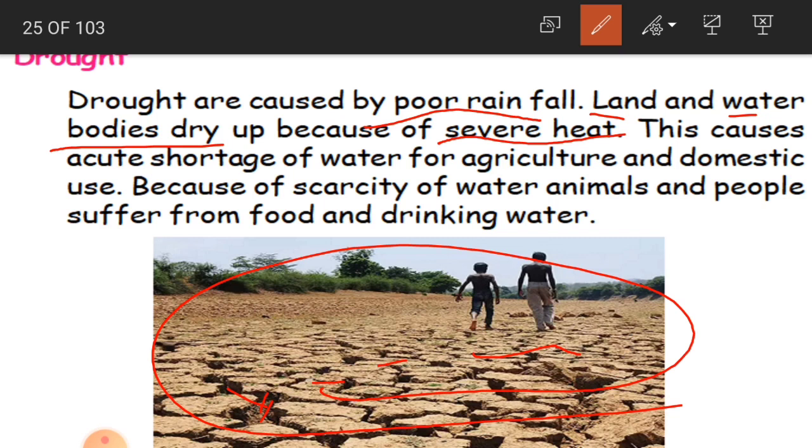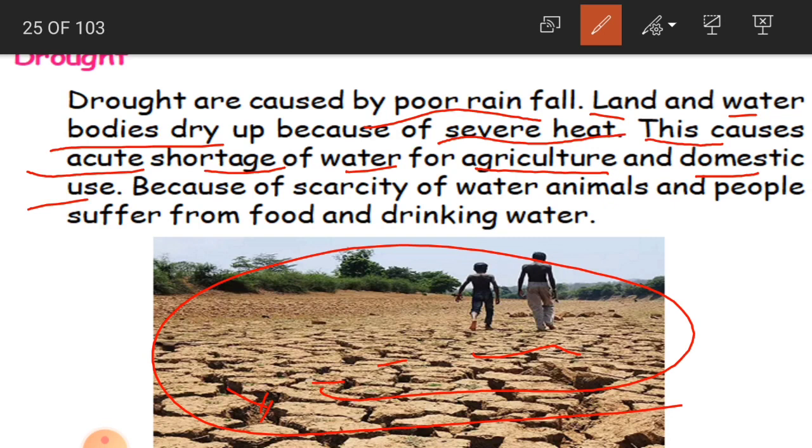They are not getting cooled because there is no rain. So this causes acute shortage of water for agriculture and domestic use. When there are no rains, children, there will be a shortage of water. Water is not available for agriculture and also for domestic use.